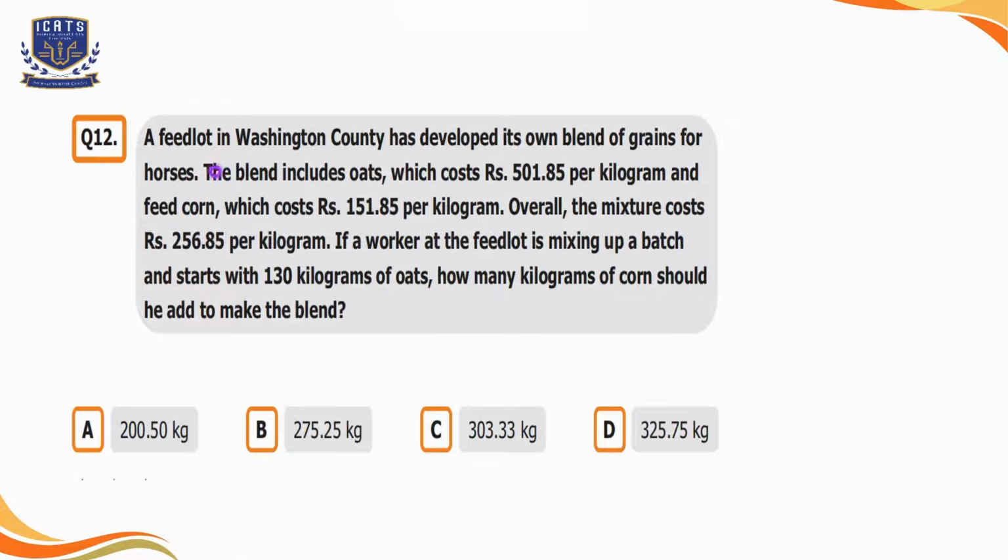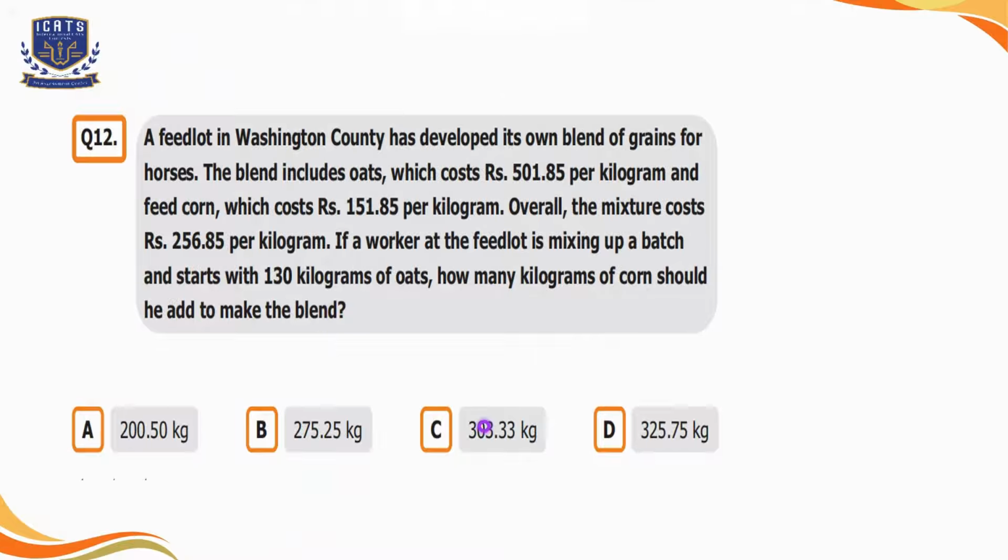Question number 12. A feedlot in Washington country has developed its own blend of grains for horses. The blend includes oats, which cost rupees 501.85 per kilogram, and feed corn, which cost rupees 151.85 per kilogram. Overall, the mixture costs rupees 256.85 per kilogram. If a worker at the feedlot is mixing up a batch and starts with 130 kilograms of oats, how many kilograms of corn should he add to make the blend?